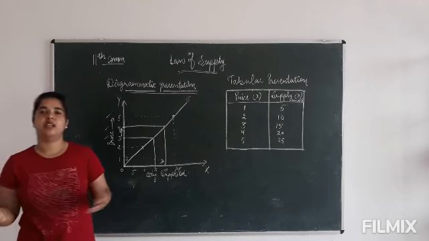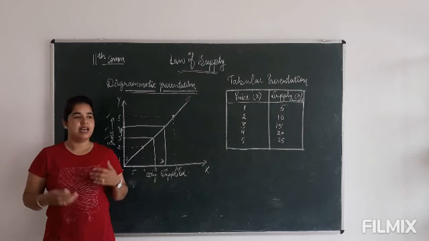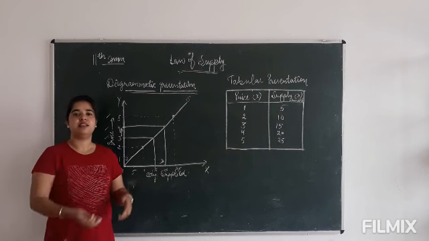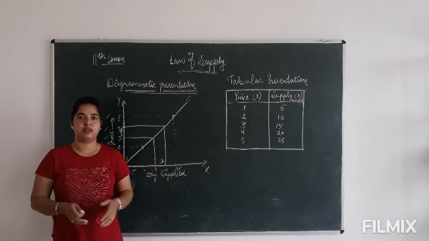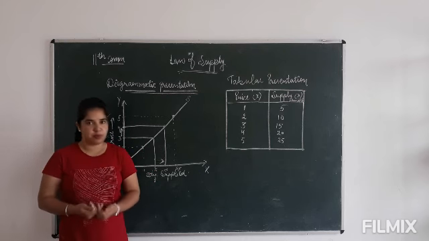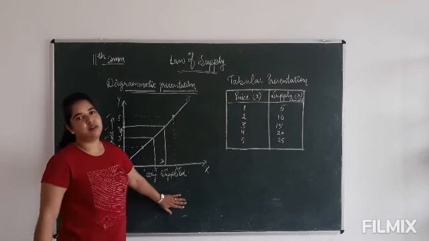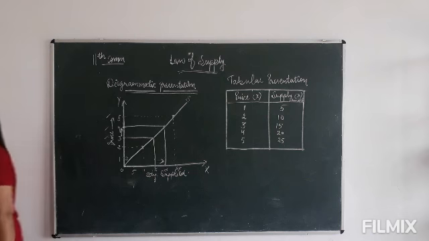Because as the price goes higher, the producers will get the maximum amount of profit, and as the profit increases, supply will also be increased by the producers for the sake of more profits. So this is how we have to explain the law of supply.